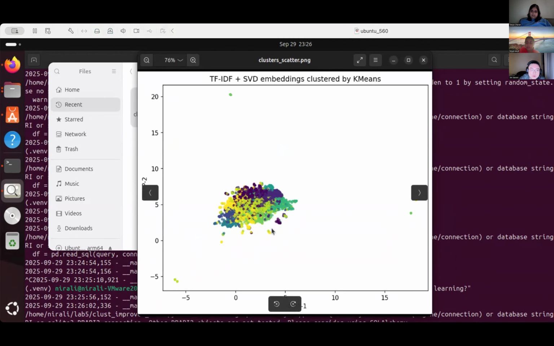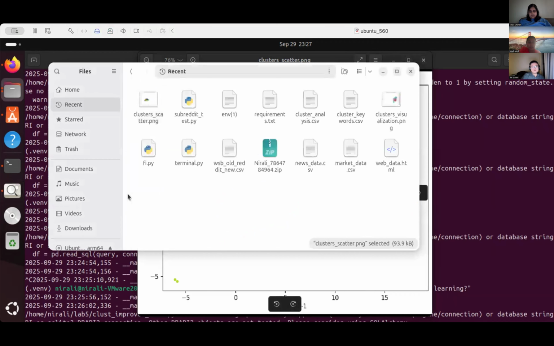A couple things to note. First of all, you can definitely see the differences, but I think part of the issue is that you see some very far outliers here. If we removed those, it probably would have been better, but this is a time constraint issue, so we didn't focus on that. Even then you could see some separation. It's not great, but you could see the yellow, the purple, the bluish, and the green. And now I'll just go into the keywords.